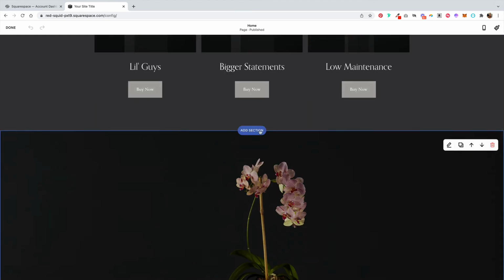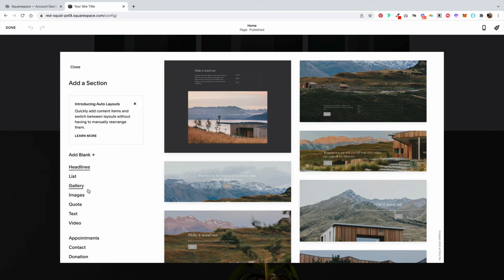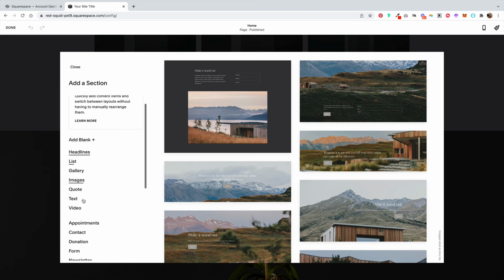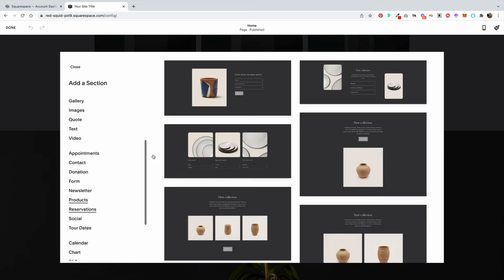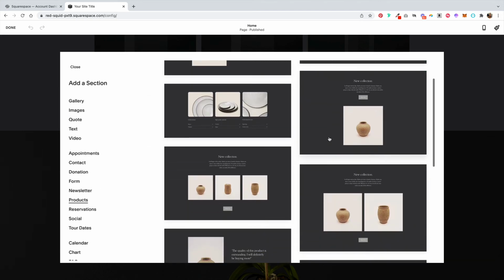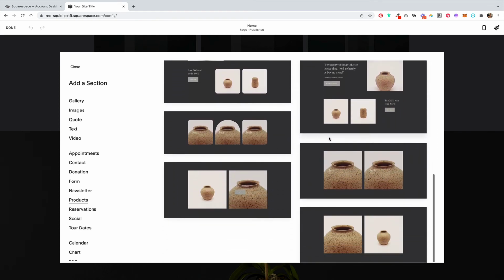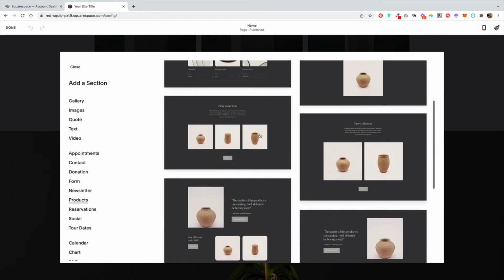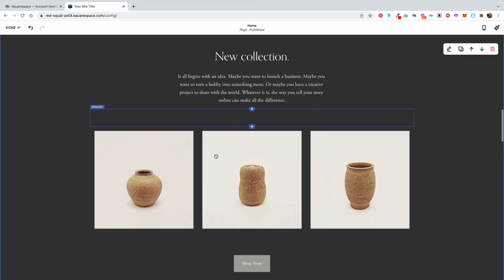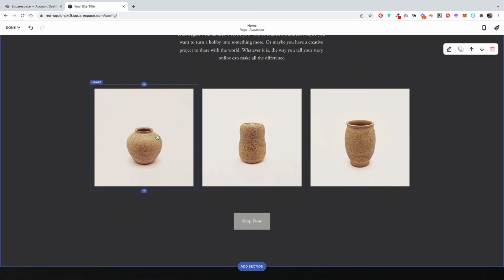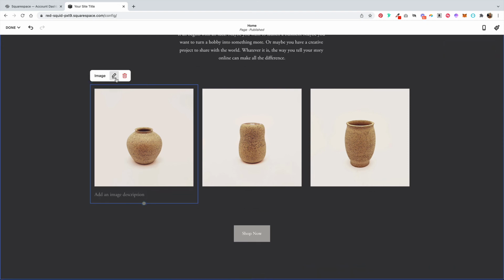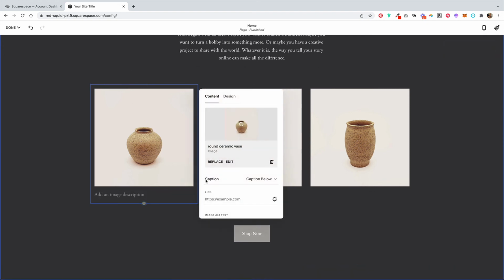You could also add your own sections, and you can start from a blank section and add your own element components, or you can come down here to products and scroll through the different product selections. So if you pick, let's say, this layout here, you'd want to come into the section and edit these images to be your product images.